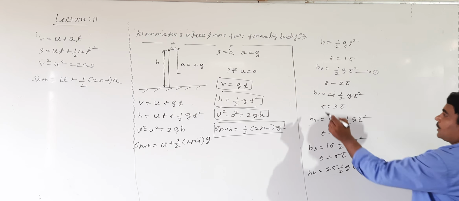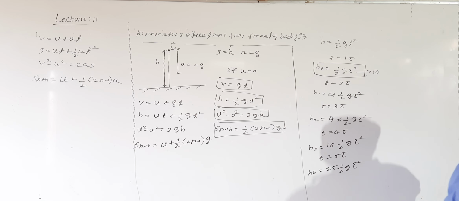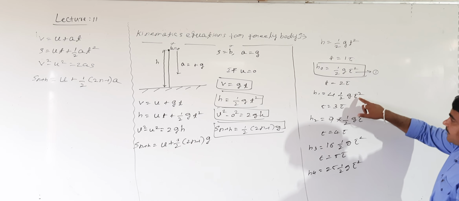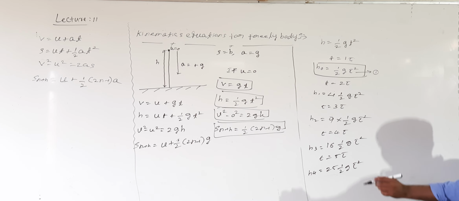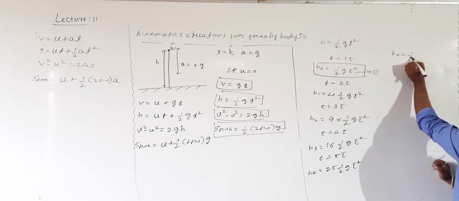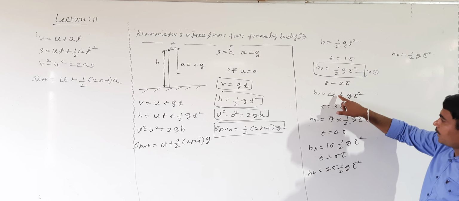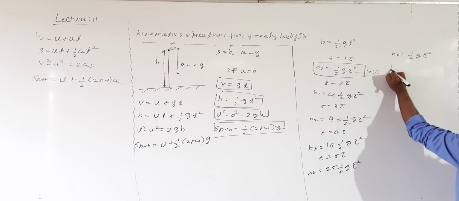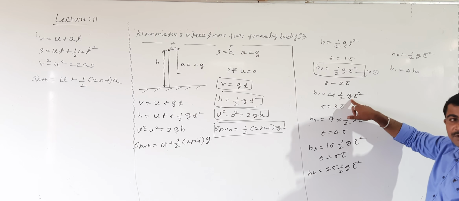What you got? H1 you got directly, or H0 you got? Shall I modify again? See here, half g tau square means H0. Half g tau square means H0 directly. Then see here, how to write again? H0 is equal to half g into tau square. Look at here, H1 is 4 into half g tau square. Half g tau square is equal to H0. H1 is equal to how much? 4 into H0.